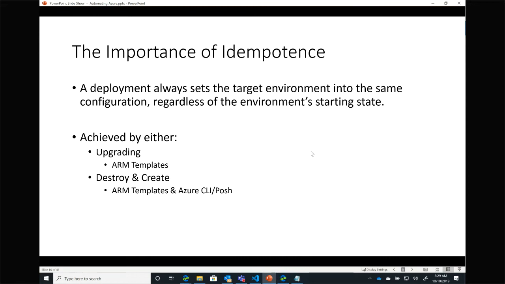Moreover, with ARM templates, I can also do an upgrade operation. I can tell the Azure platform, hey Azure, I want an environment that looks like this. I want these resources configured this way in this resource group. And Azure can look at that and say, okay, you want it to look like this. It currently looks like this. To get me from A to B, I need to change these things. Then it can figure out that delta and process those changes for me dynamically. This gives me the ability to upgrade my environments in place without having to destroy and recreate the entire environment.